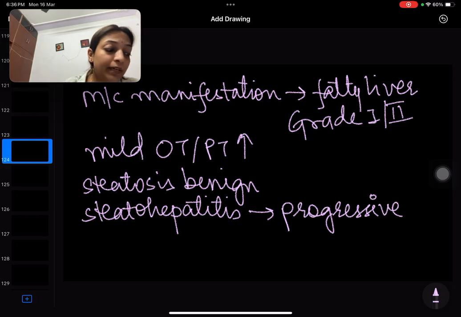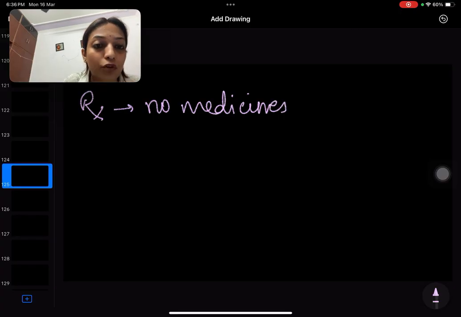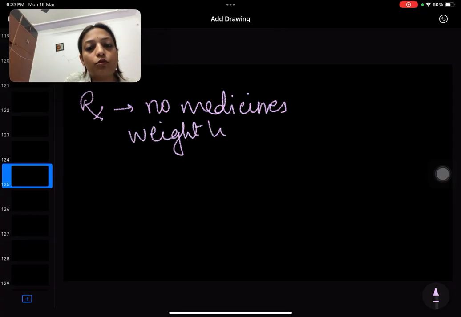Is there any treatment for non-alcoholic fatty liver disease? The answer is no. There are no medicines available for NAFLD. So what is the treatment? The treatment is only lifestyle related. We will ask the patient to exercise more, weight loss, exercise.